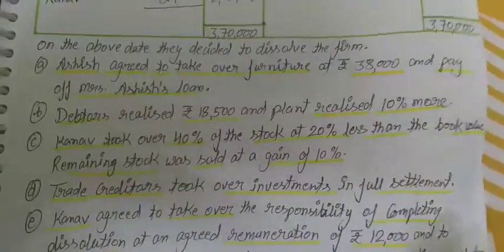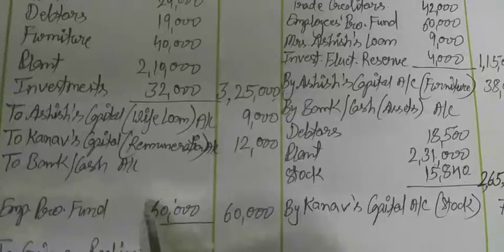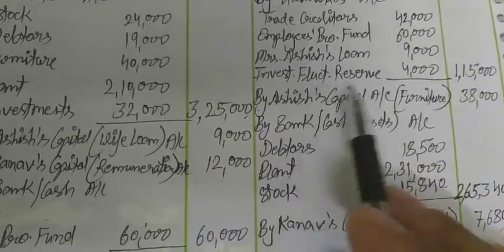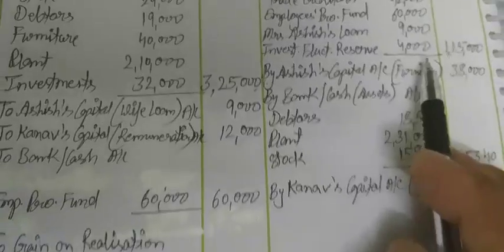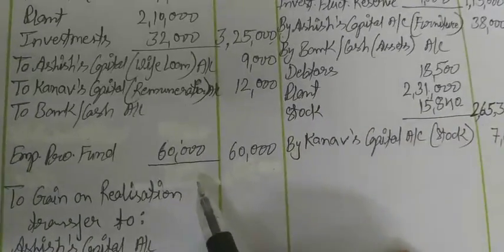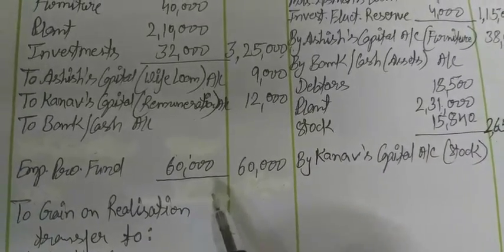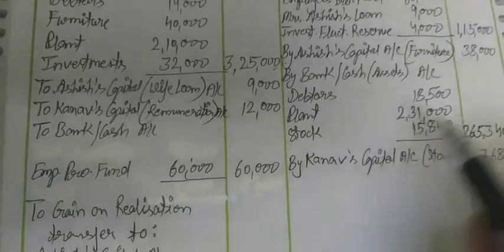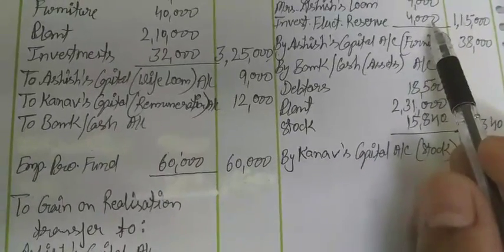So now we need not record creditors on this side. That's why creditors are subtracted from here. And the investment fluctuation reserve 4,000 will also not be recorded on the debit side, as we have no adjustment related to it.